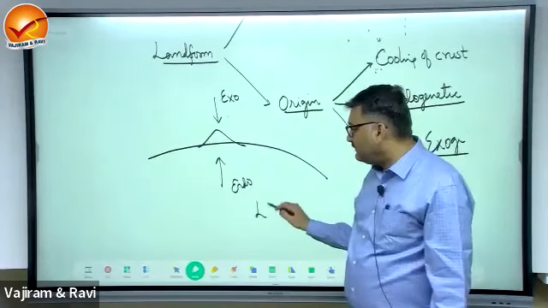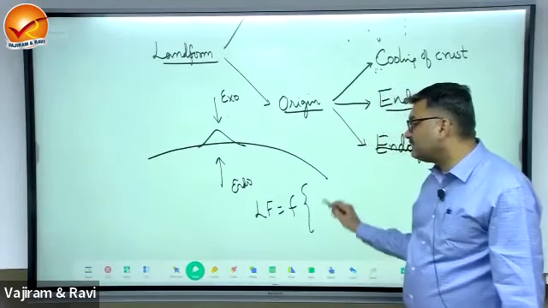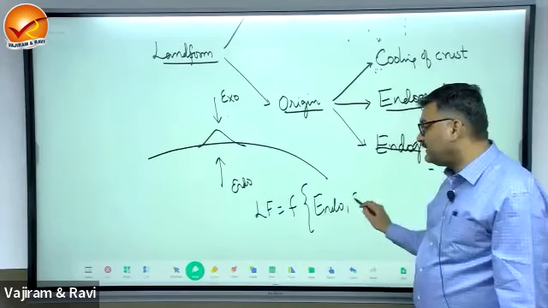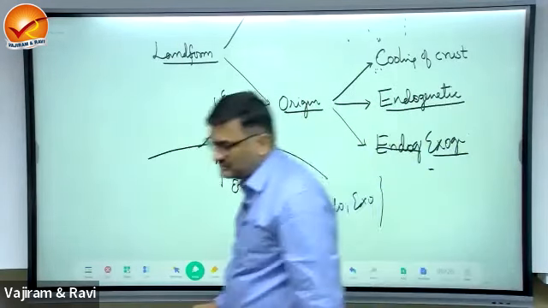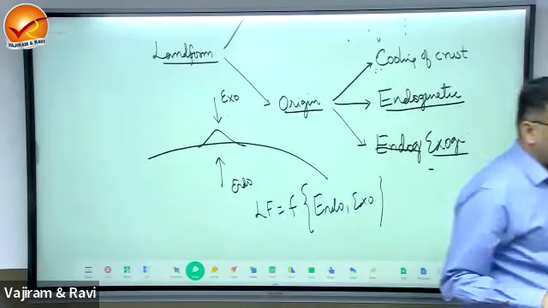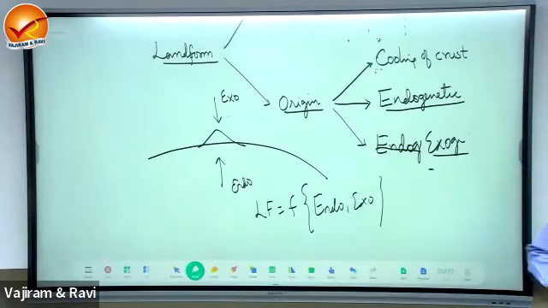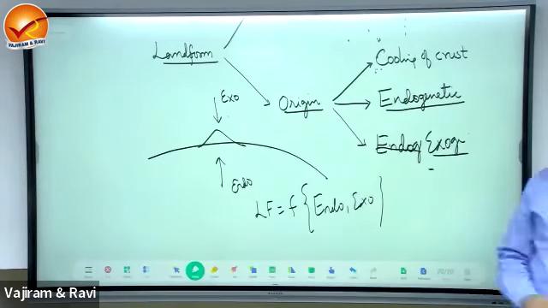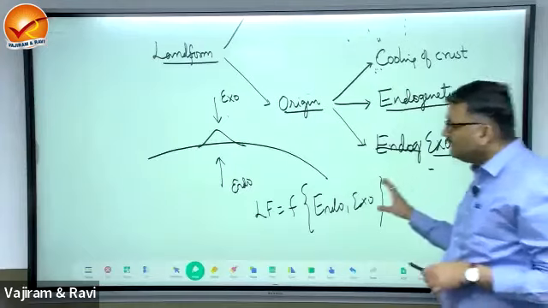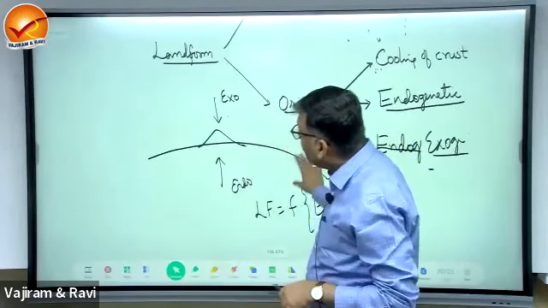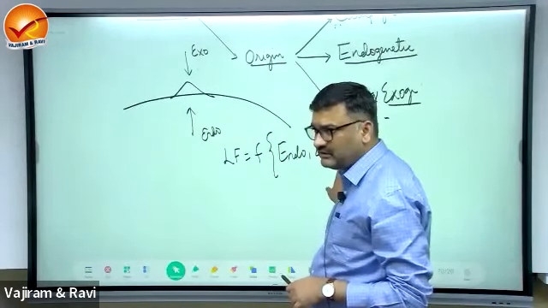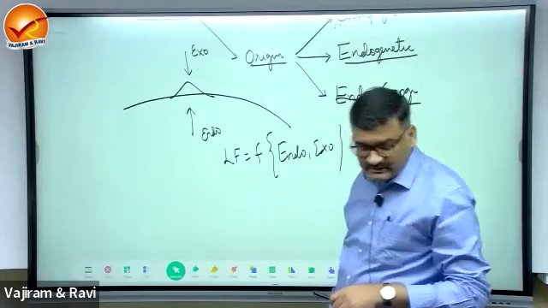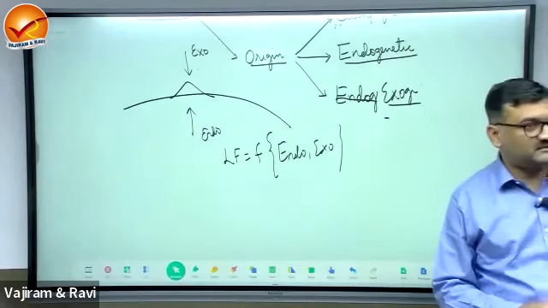So we'll write here, landform is a function of endogenetic and exogenetic forces. Just write it, we'll have a detailed discussion on this. Landform is a function of endogenetic and exogenetic forces. Right, so this is the introduction of the topic of landform. Now we have to discuss the nature of endogenetic and exogenetic forces and further classification. That part we'll discuss in the next class.